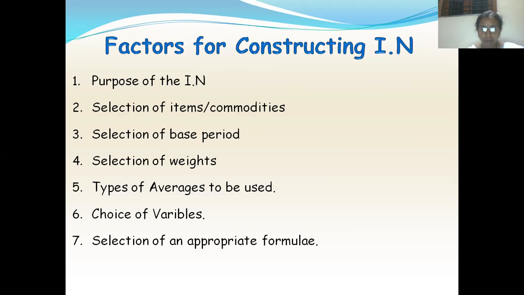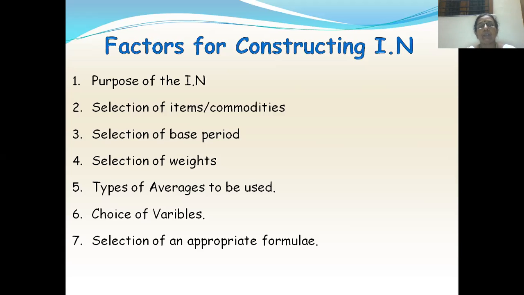Now, what are the different factors we have to consider for constructing an index number? You have 7 factors. The first one is the purpose of the index number. When you are constructing an index number, you should have a clear idea for what purpose you are constructing it. If you construct an index number which does not match your objective, that will be a waste. So first you should know the objective of an index number, why you are calculating that index number, and for what you are calculating it.